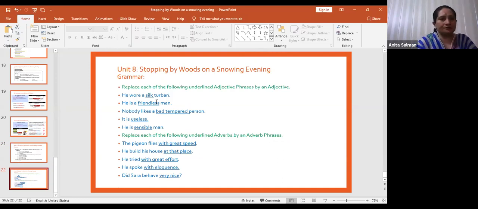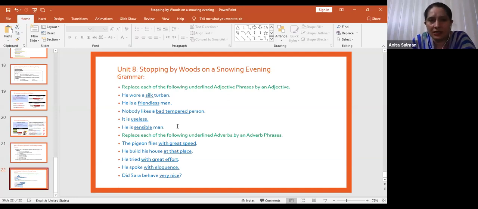Next is, he is a man without a friend, and the answer could be he is a friendless man. Number three, nobody likes a person with a bad temper. You can write nobody likes a bad tempered person, right? It is of no use, or you can write it is useless. Next is, he is a man of sense, or you can write he is a sensible man.